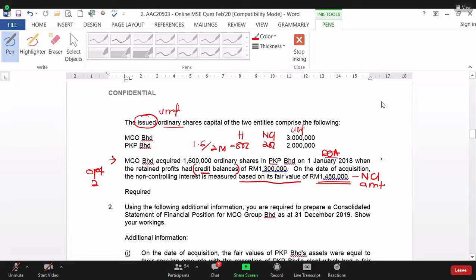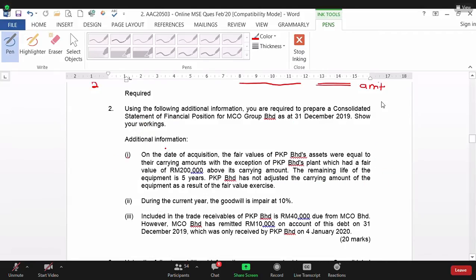Yep. So in this paragraph, the working number here was at DOE. So working number DOE is working 2. For this paragraph, this is working 2. Because why working 2? Because it happened on the 1st January 18. Then we go further. Now at DOA also, fair value of PKP assets were equal to the carrying amount of the assets.